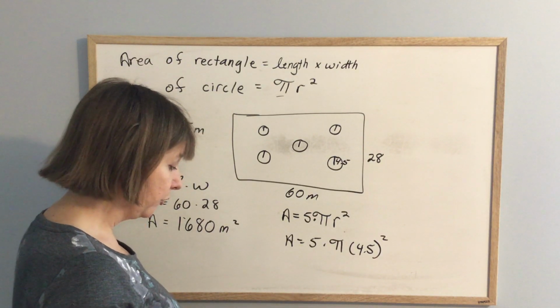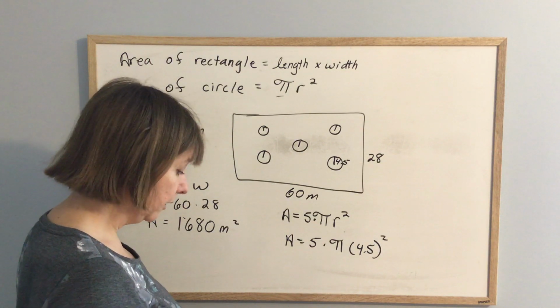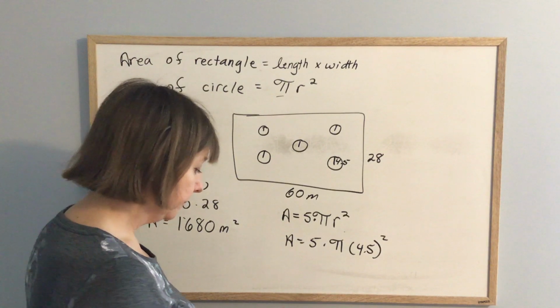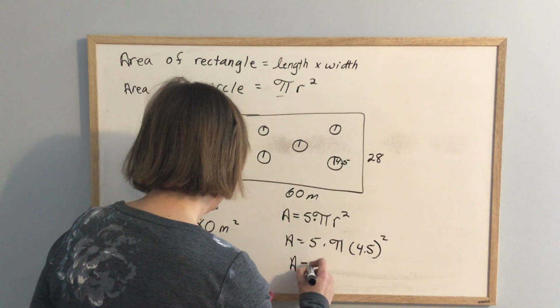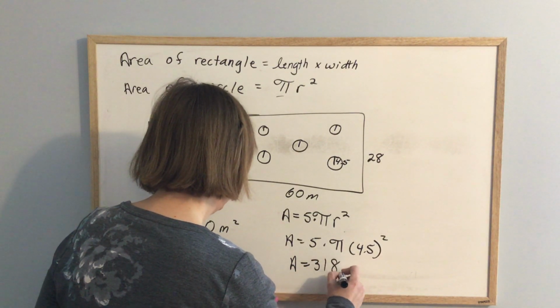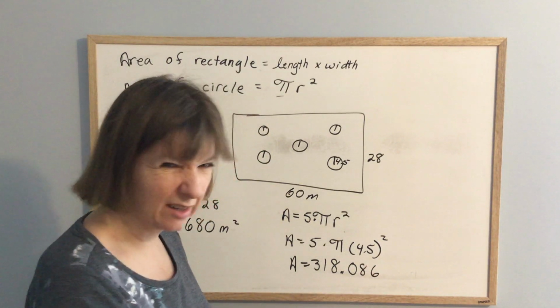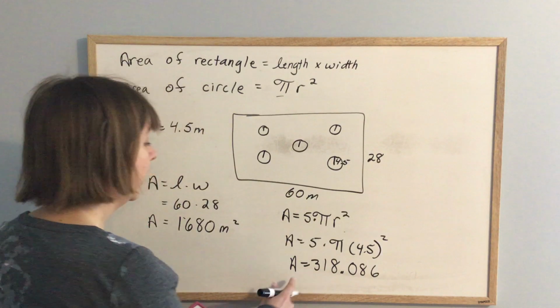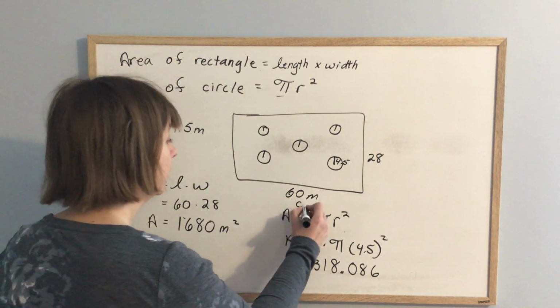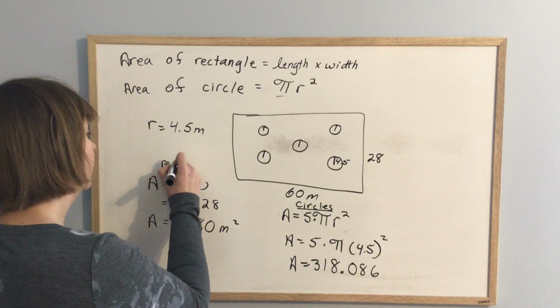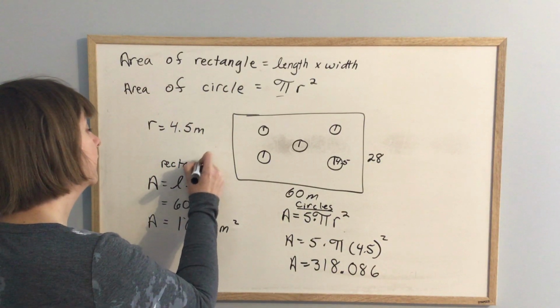But if I do it, I'm going to get that the area is 318.086, and it kept on going. All right, so that is the area for the circles. And this is the area for the whole rectangle.